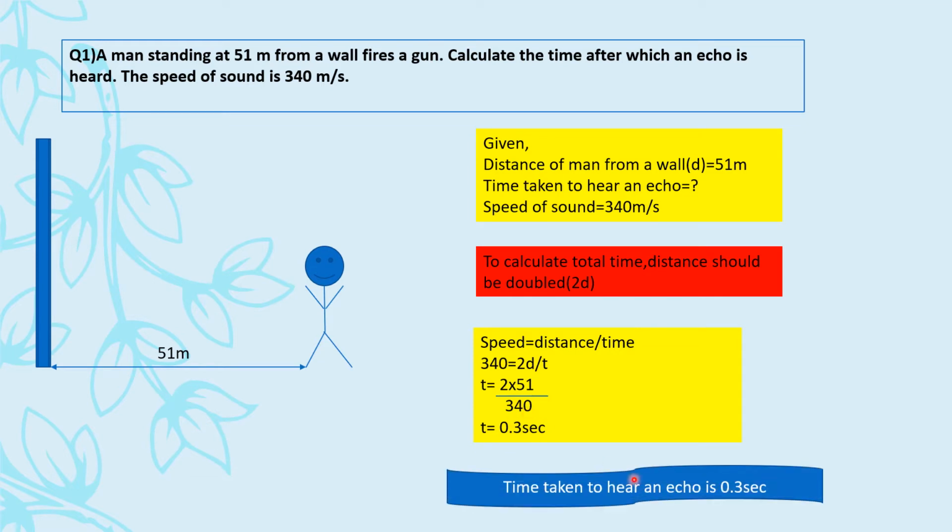So time taken to hear an echo is 0.3 seconds, and this answer line should be there in your answers always in the numerical.